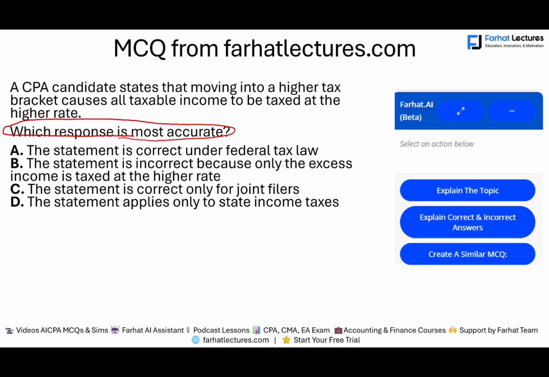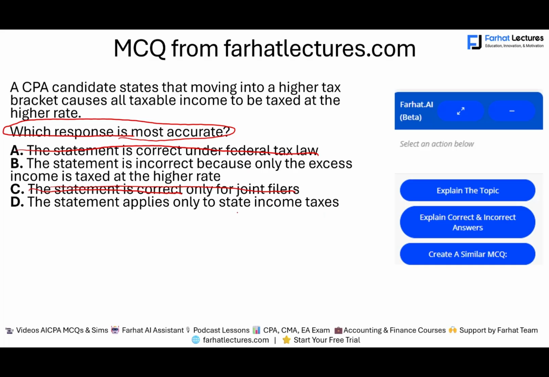The statement is correct. I already told you that's incorrect. The statement is incorrect because only the excess income is taxed at a higher rate. The statement is correct. We said it's incorrect. Only if they file a joint return, that's incorrect. The statement applies only to state income tax.